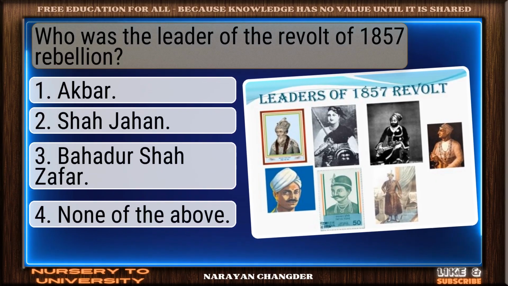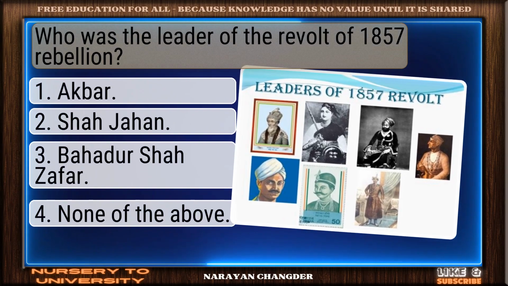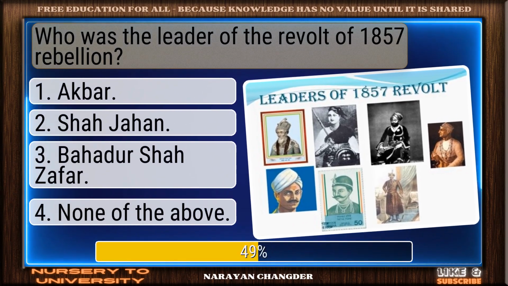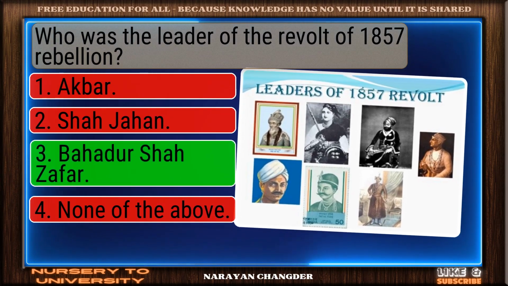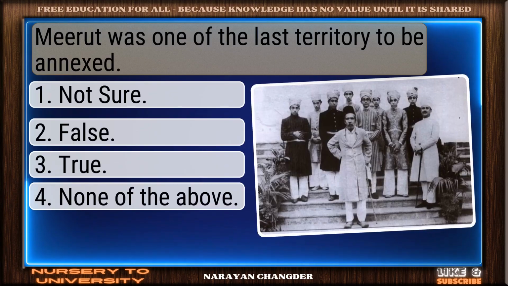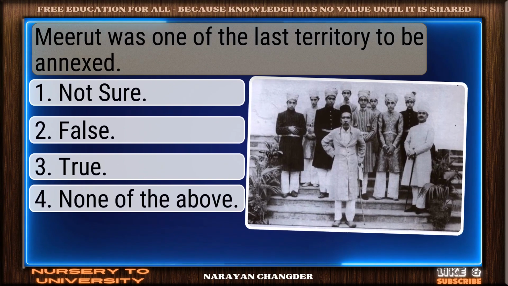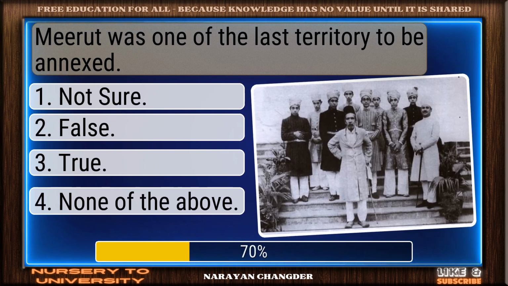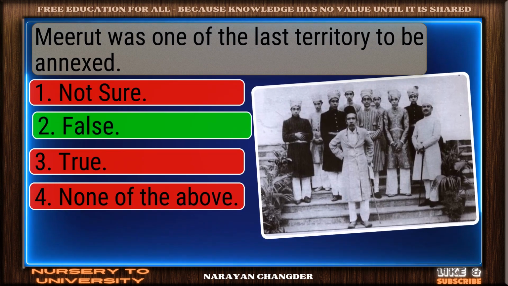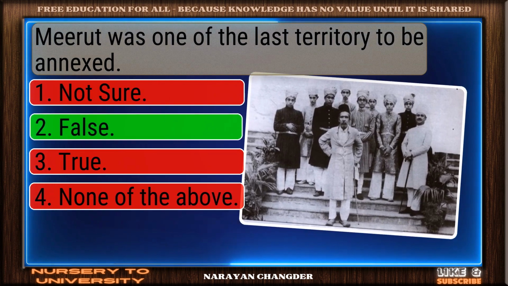Question number 92. Who was the leader of the revolt of 1857 rebellion? You got it. Your choice Bahadur Shah Zafar is right. Question number 93. Meerut was one of the last territory to be annexed. On track. False is the correct answer.